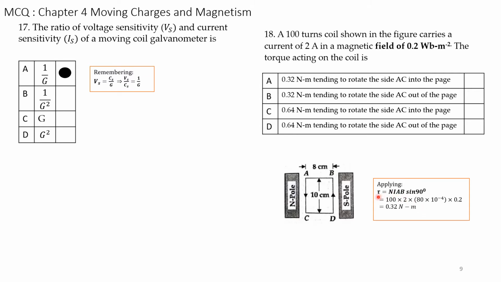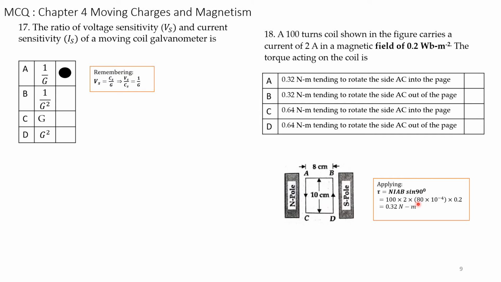So tau, the torque, is given by NIAB sin 90. N is the number of turns, I is the current in amps, A is the cross sectional area, and B is the magnetic field. Sin 90, that is, the coil is perpendicular to the field between the north pole and south pole. Given N is 100, I is 2 amps, area is 8 centimeters by 10 centimeters, that is 8 into 10 is 80.